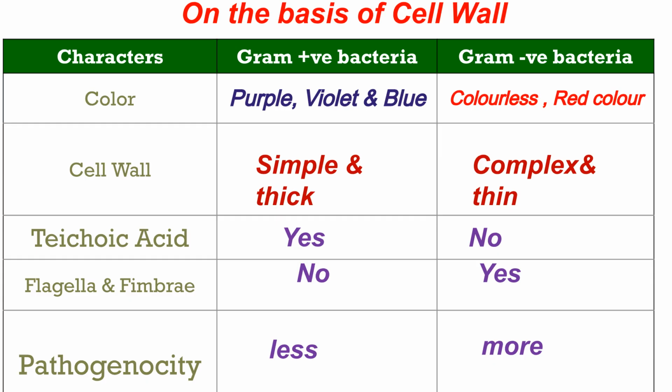The comparison between gram-positive and gram-negative bacteria continues. Gram-positive bacteria stain purple, violet, or blue, while gram-negative bacteria are colorless or red. The cell wall is simple and thick for gram-positive but complex and thin for gram-negative. Teichoic acid is present in gram-positive but absent in gram-negative. Flagella and fimbriae are absent in gram-positive but present in gram-negative. Pathogenicity is less in gram-positive bacteria and more in gram-negative bacteria.